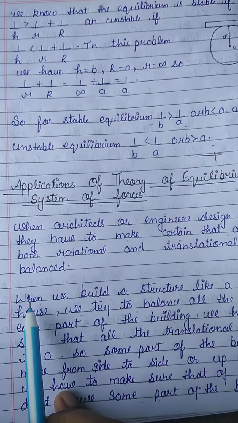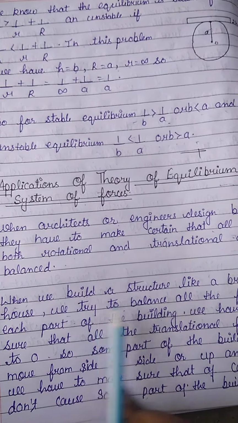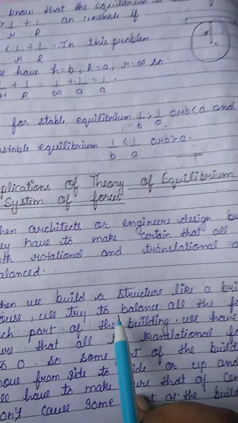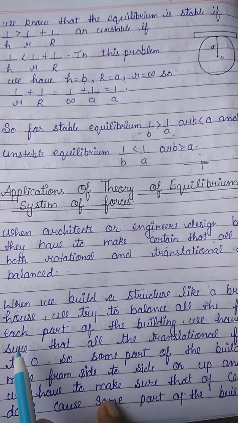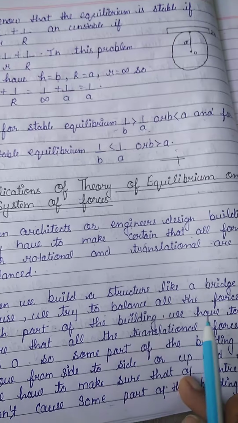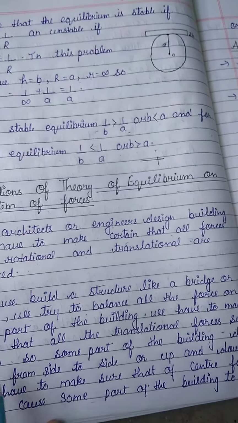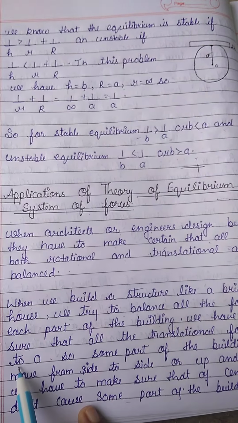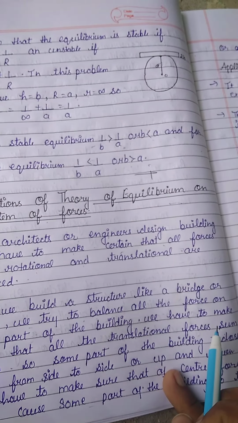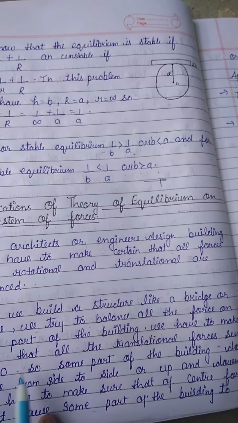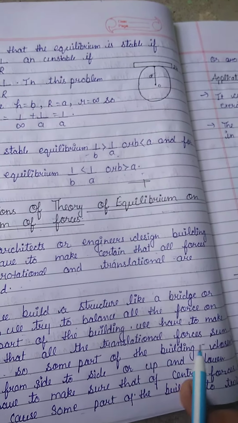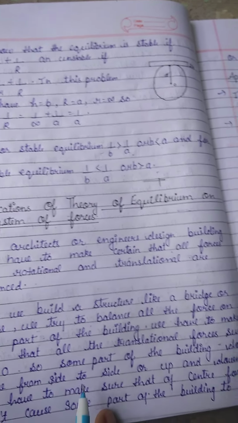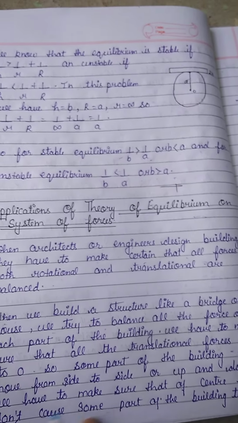The second application is when we build a structure like a bridge or house, we try to balance all forces. For each part of the building we have to make sure that the sum of all translational forces is 0, so that no part of the building moves from side to side or up or down.